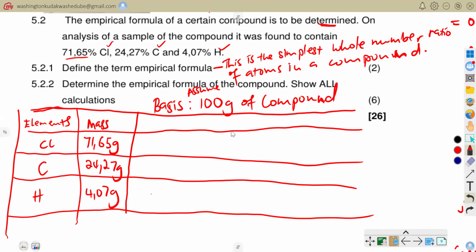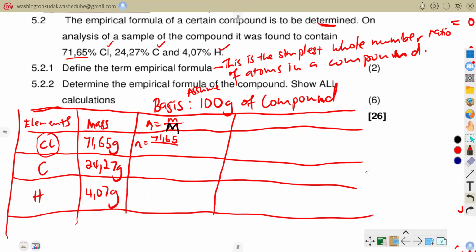And then now I want to determine the number of moles of each in this compound. So I will say mass over the molecular mass. So I will use small m over the big M. Let me represent the big M with that black color, so that at least it will differentiate what I'm using there. So my number of moles for chlorine would be equal to this mass, 71.65, divided by the atomic mass of chlorine.